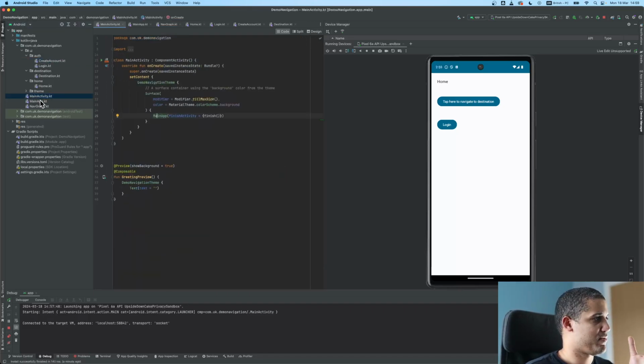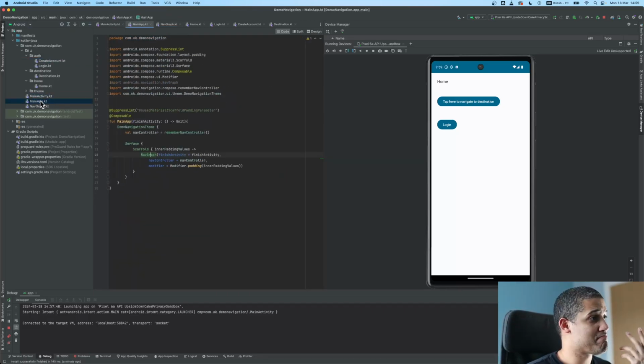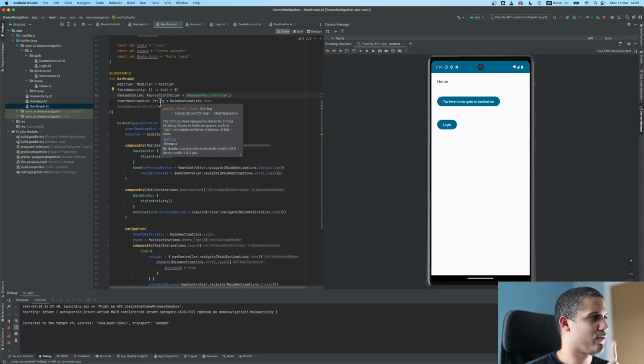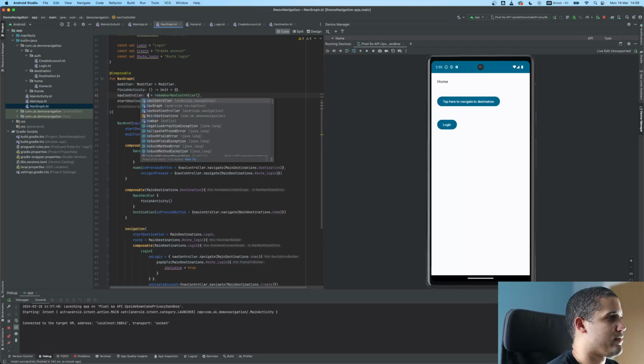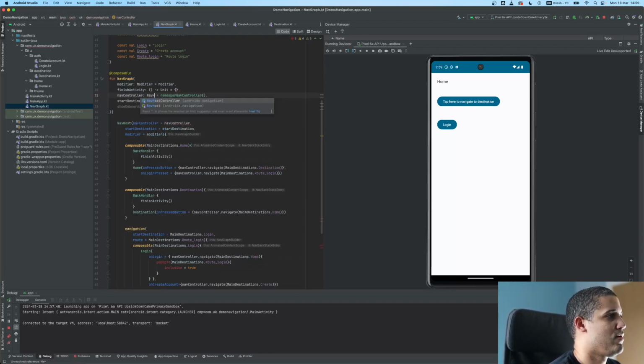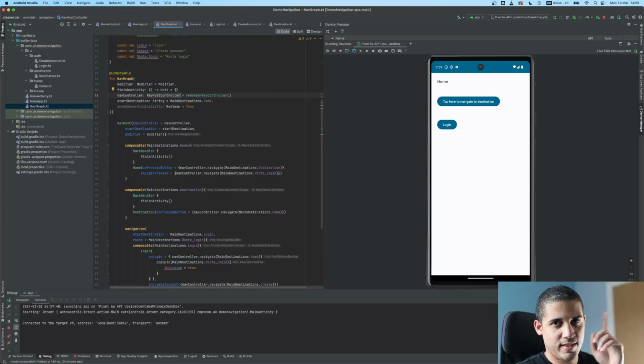And the structure, remember, you have main activity, main app, and in there you have the scaffold, and you have the navigation graph. There are a few things. One thing that can be a bit tricky is when you are declaring this navigation host controller, you might do navigation controller, and that's not what you need. You need a navigation host controller. So keep that in mind. And that's it. I'll leave it there.